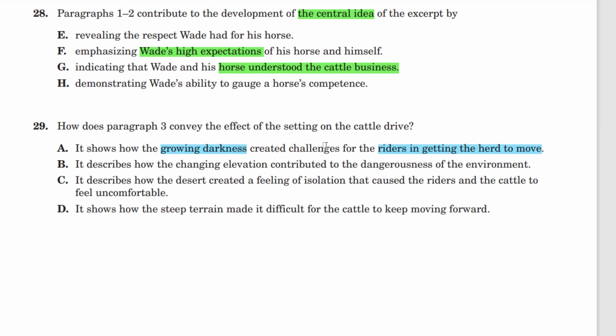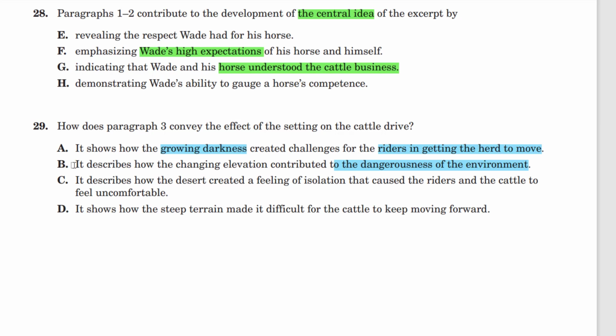B: It describes how the changing elevation contributed to the dangerousness of the environment. And it was changing. They went from tableland to tableland, and they couldn't get to the next lower one because it started getting dark. The environment was dangerous. There were cliffs, 300-foot cliffs. B is going to be your correct answer.